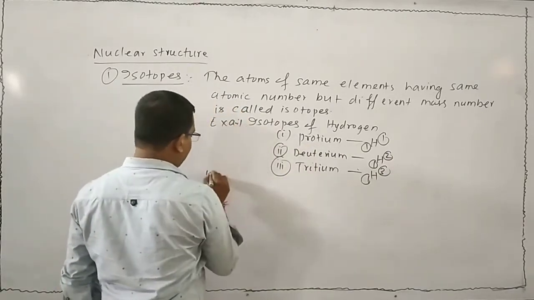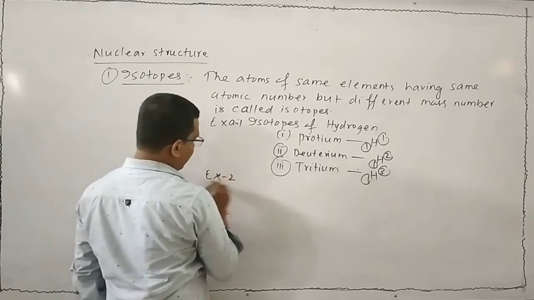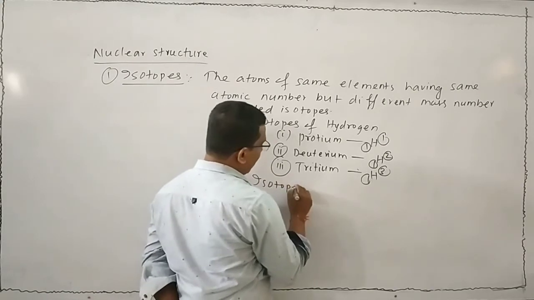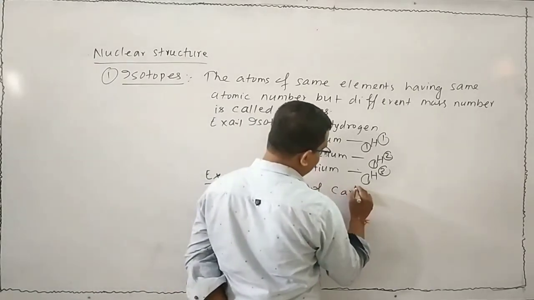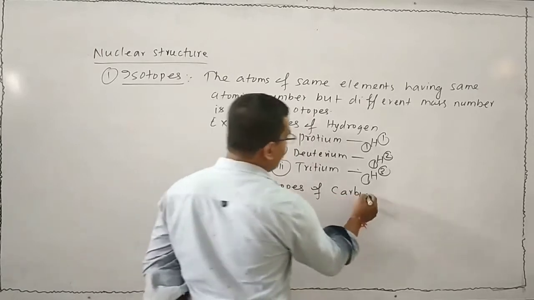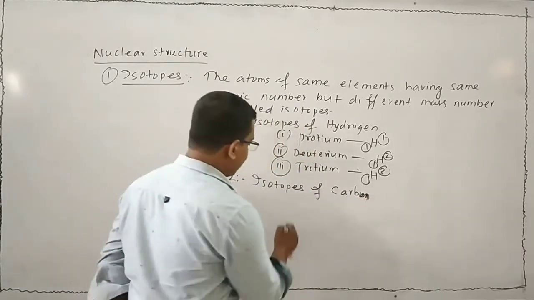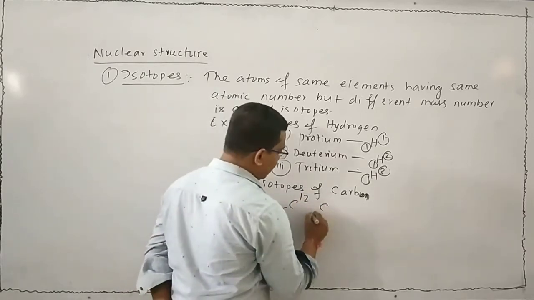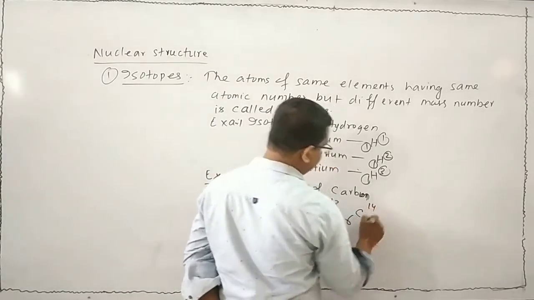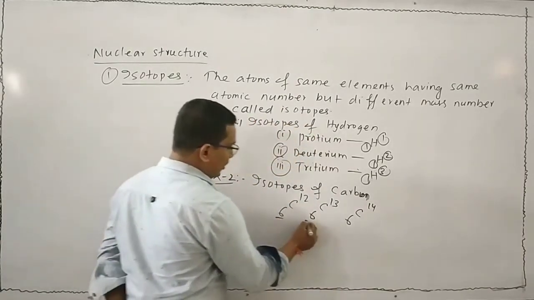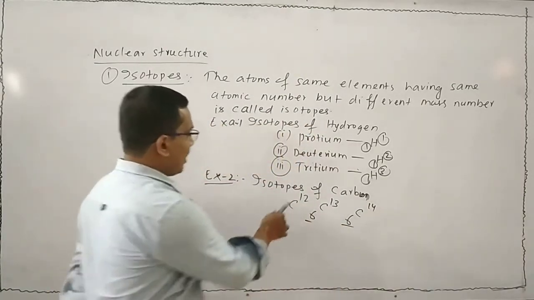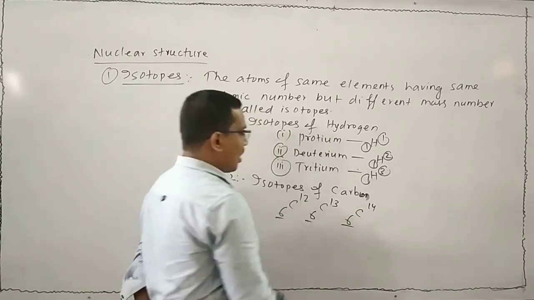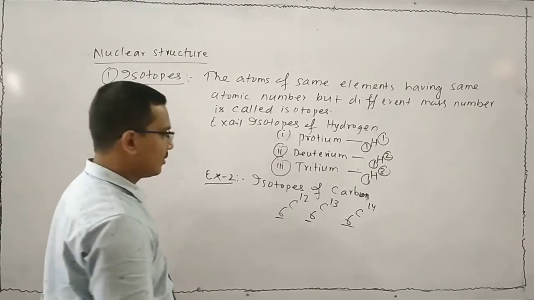Next take example 2. Isotopes of carbon. There are a large number of isotopes of carbon: C-12, C-13, C-14. Here the atomic numbers are same, but the mass numbers 12, 13, 14 are different. So these three are called isotopes of carbon.